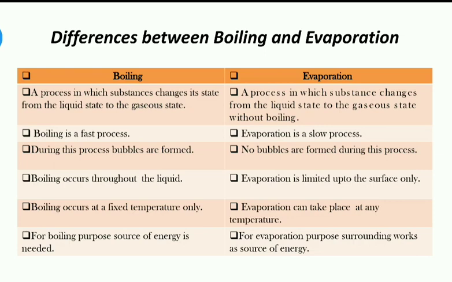But when we are talking about evaporation, water evaporates, seawater evaporates, but there is no 100 degree Celsius condition, and still water changes into vapor phase. So we can conclude that the evaporation process can take place at any temperature.